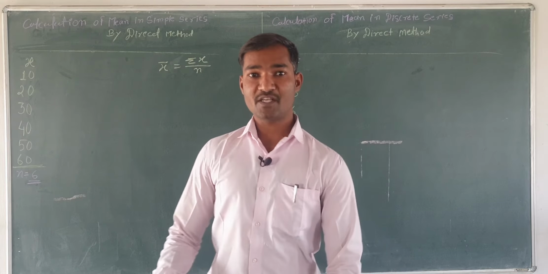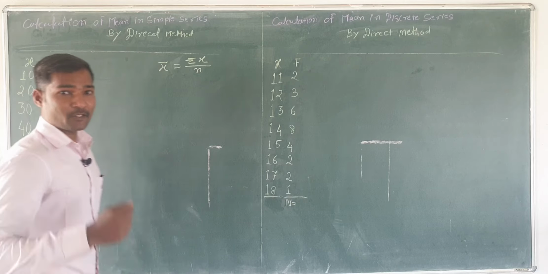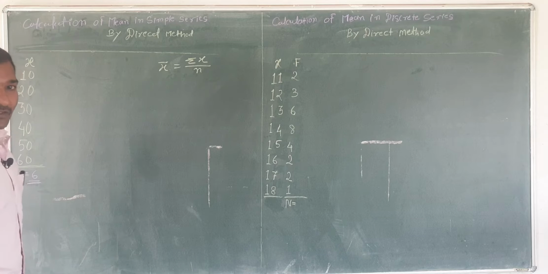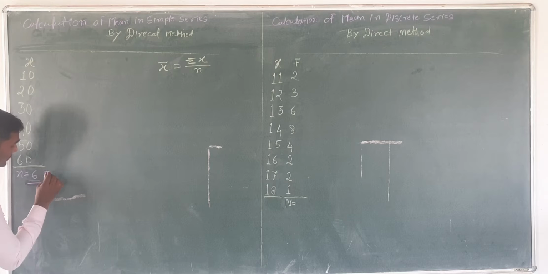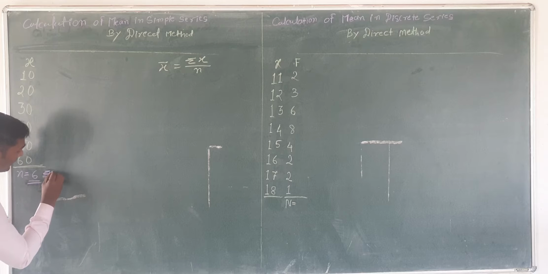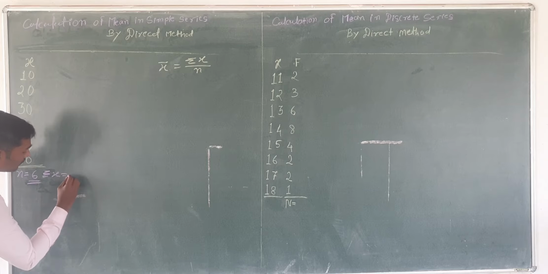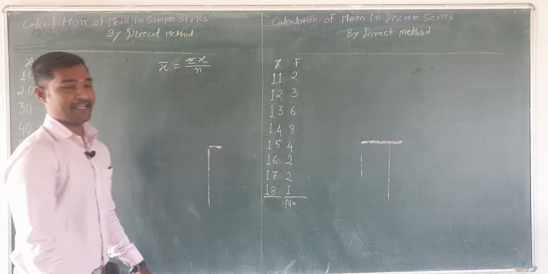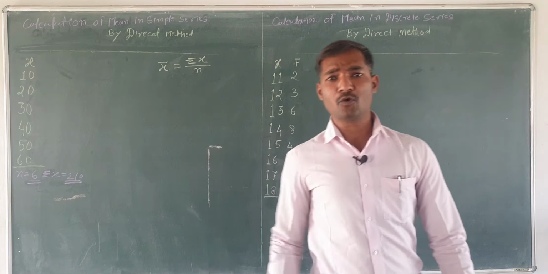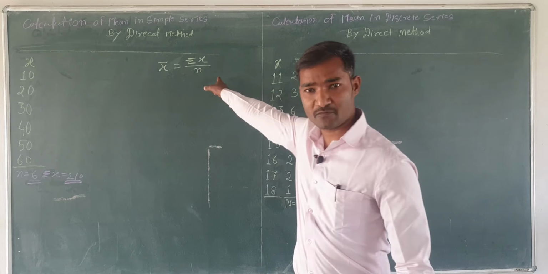Summation means to add the total numbers. So 10 plus 20 plus 30 plus 40 plus 50 plus 60 equals 210. So we write here summation of x equals 210.